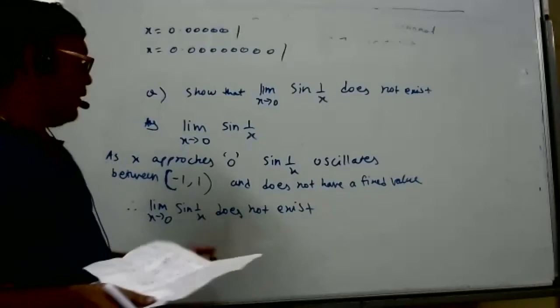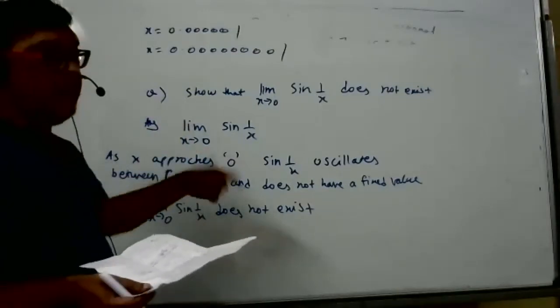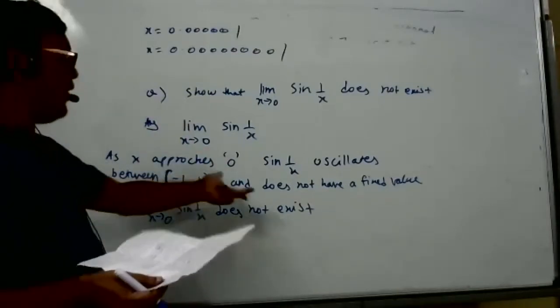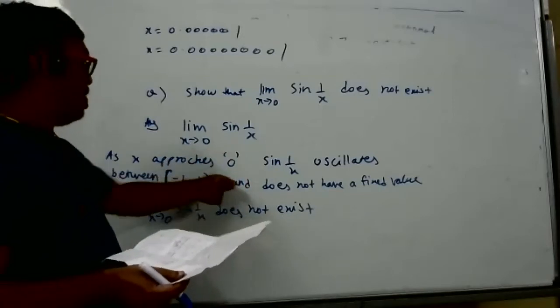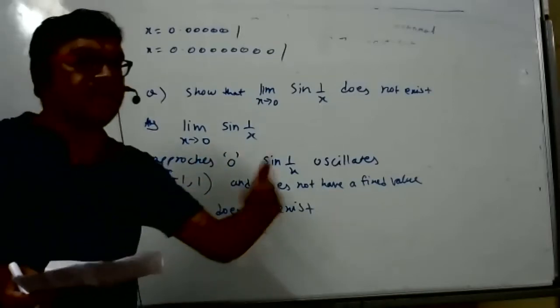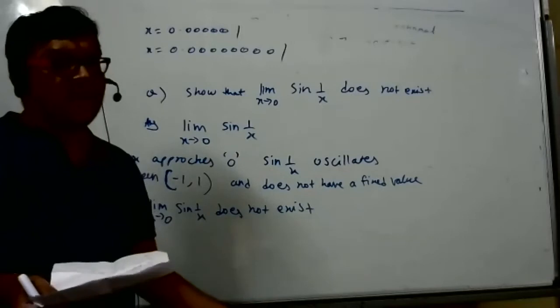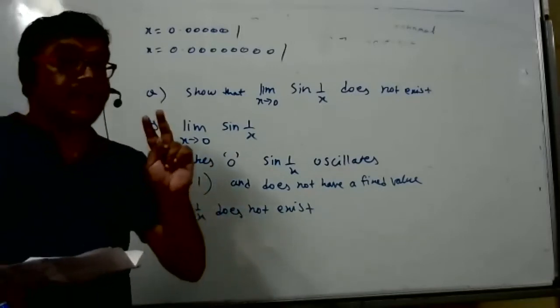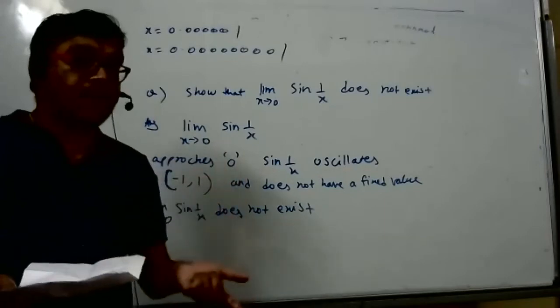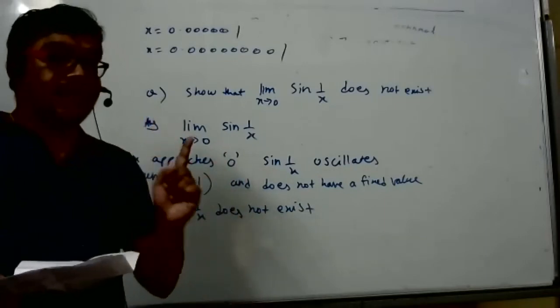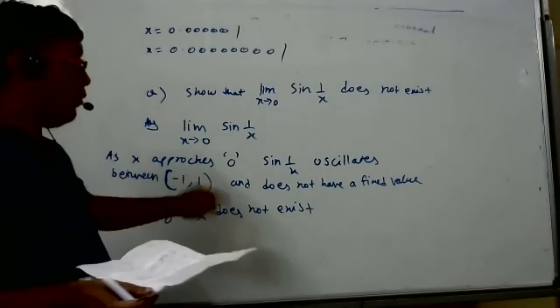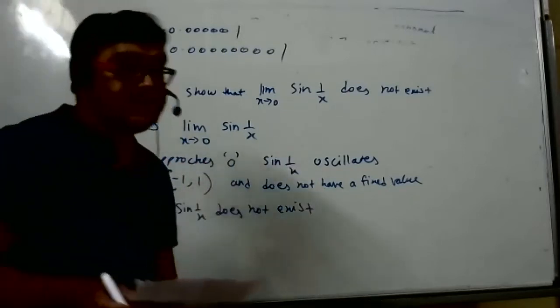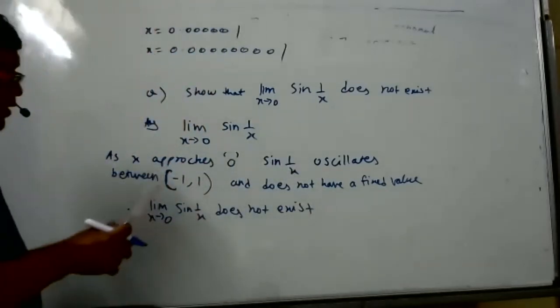So that way also you can do LHL and RHL and you'll get different answers. But directly you can say when x approaches 0, we don't get one number, we get different answers, so a fixed quantity is not there. This type of limit is called an oscillating limit. Before, I told you the limit does not exist when LHL is not equal to RHL. One more case is when we get an oscillating limit. In that case also the limit does not exist.